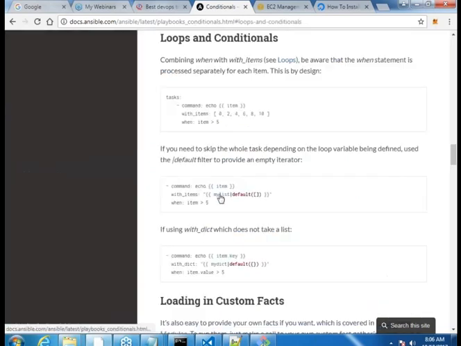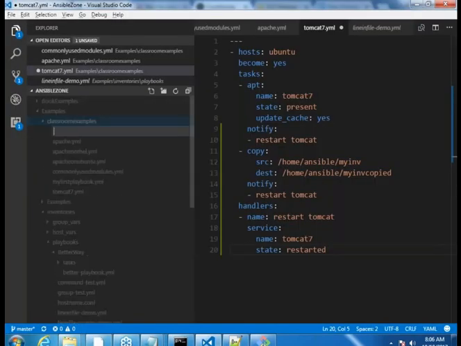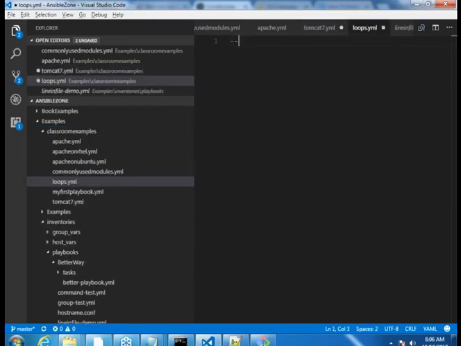Now, let us get into the second thing. There is something called with_items. Let me write a small sample for that, loops.yml. This we should be very much used to now. So what is it that I have to write now?